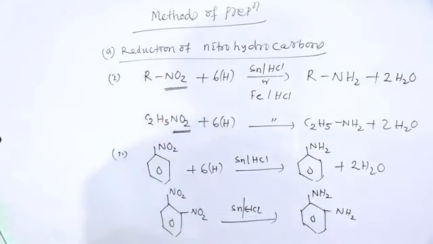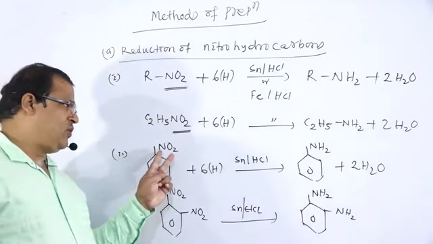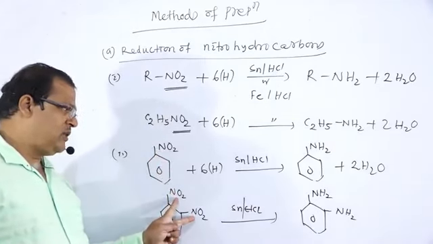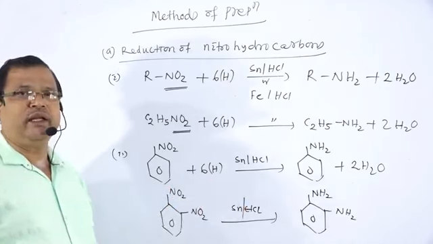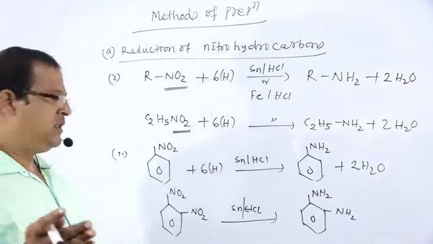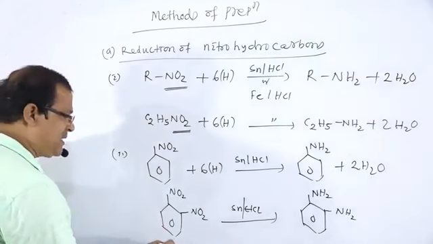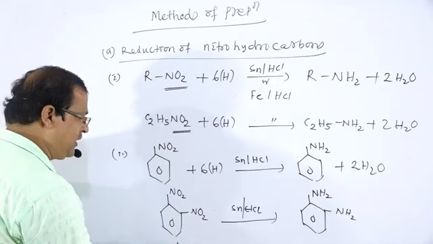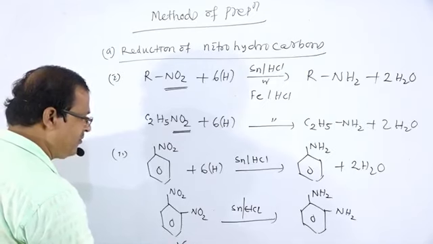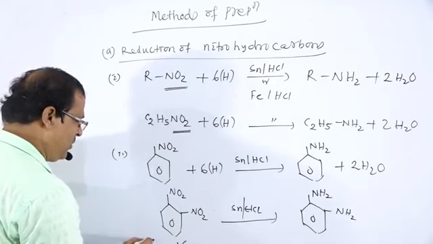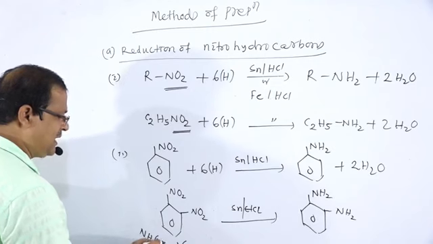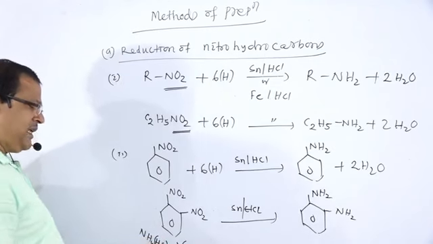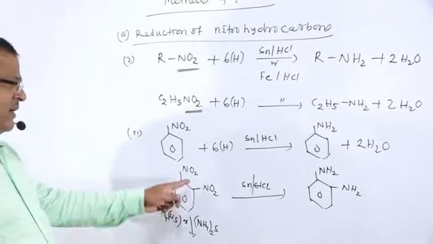Mark it. Whether there is 1 NO2 group or 2 NO2 groups, it is reduced to form NH2. But if this compound is treated with ammonium sulfide or ammonium bisulfide, NH4HS, that is a selective reduction.